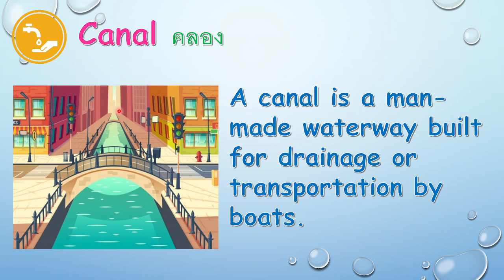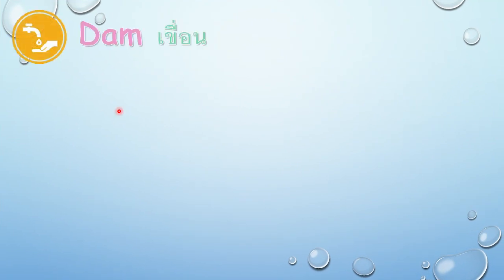Next, another reason is that people need transportation using boats. Sometimes they use it for boat rides. When they cannot use cars, motorcycles, or bikes, they can only use boats. So sometimes they build canals for boats. Okay. Next, aside from canals, another example is the dam.